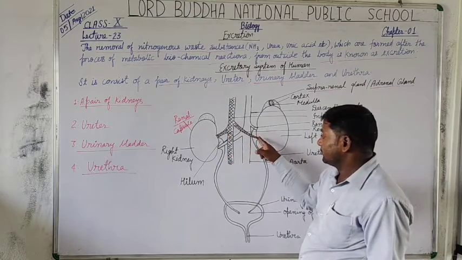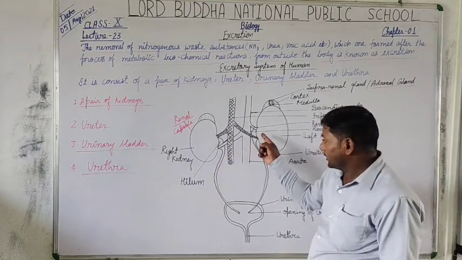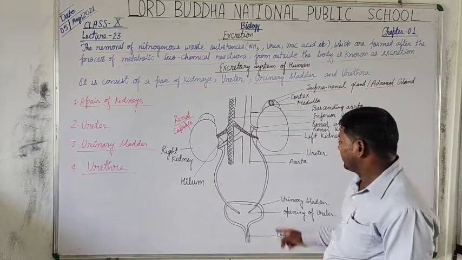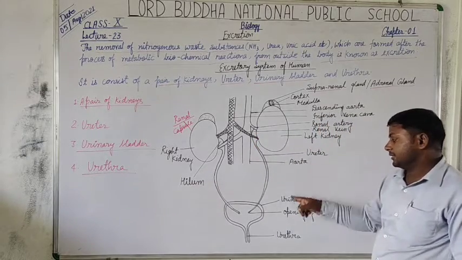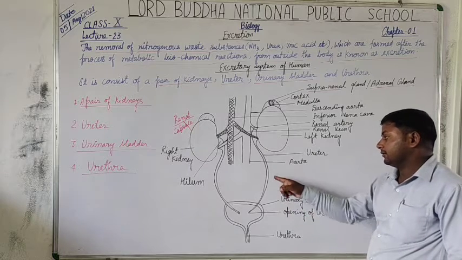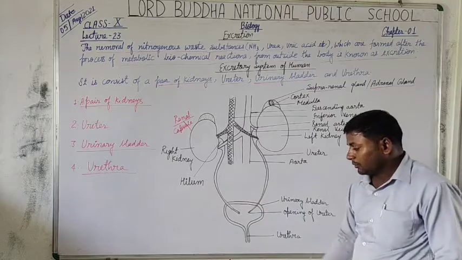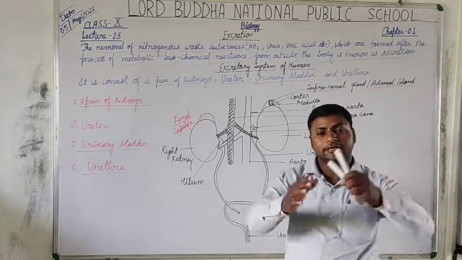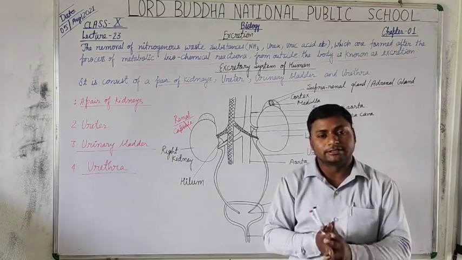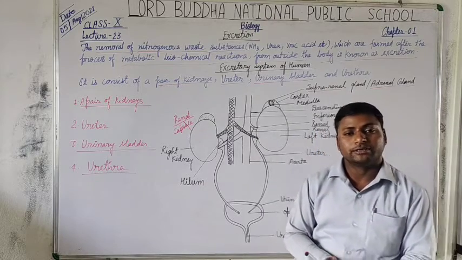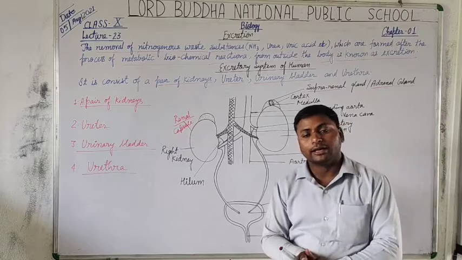The ureters arise from the pelvis region of the kidney, called the renal pelvis. And this, students, is the urinary bladder. What is the urinary bladder? It is a thick, sac-like muscular structure that can hold about 500 to 700 ml of urine at a time.